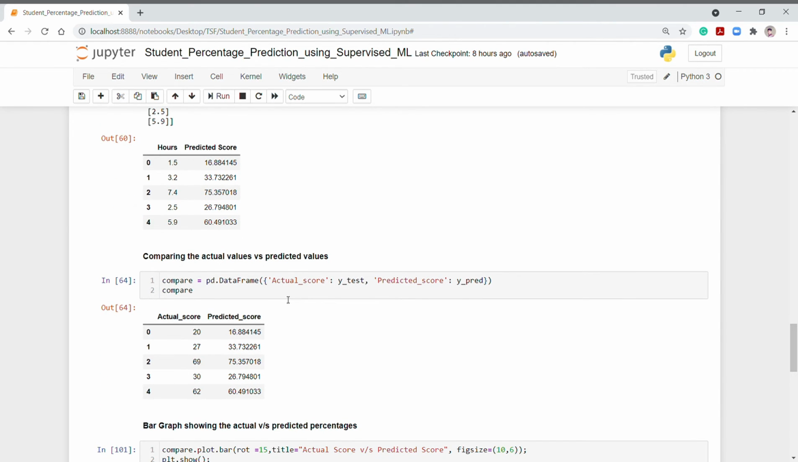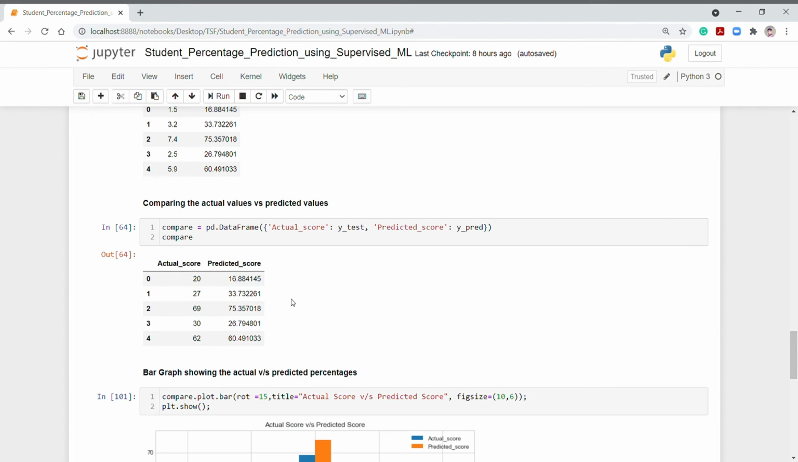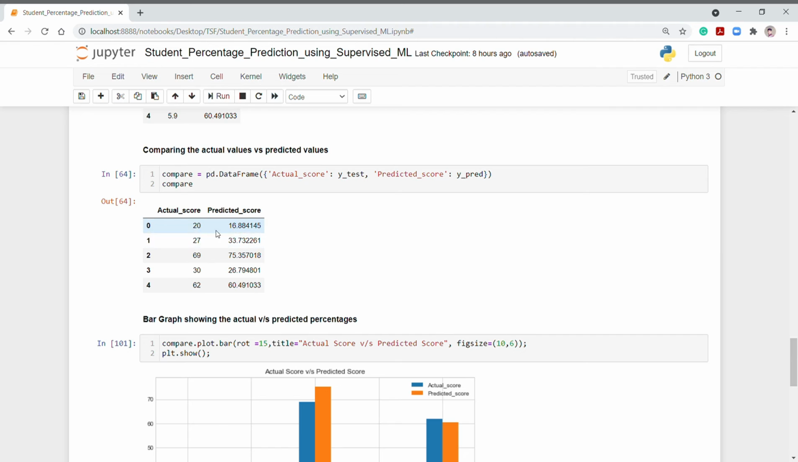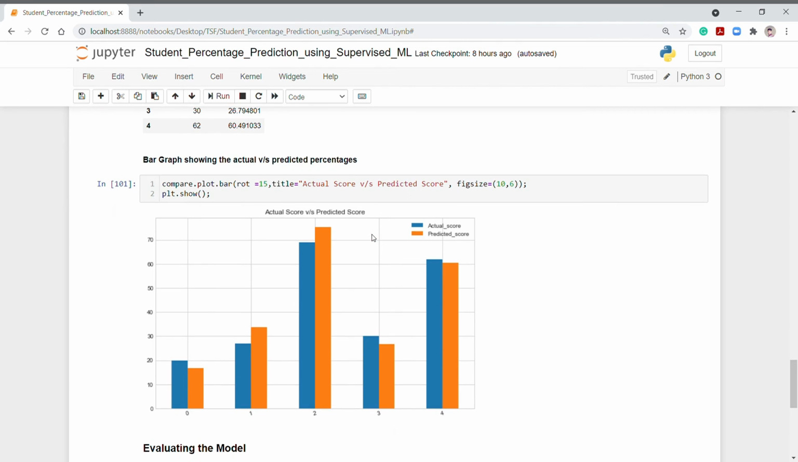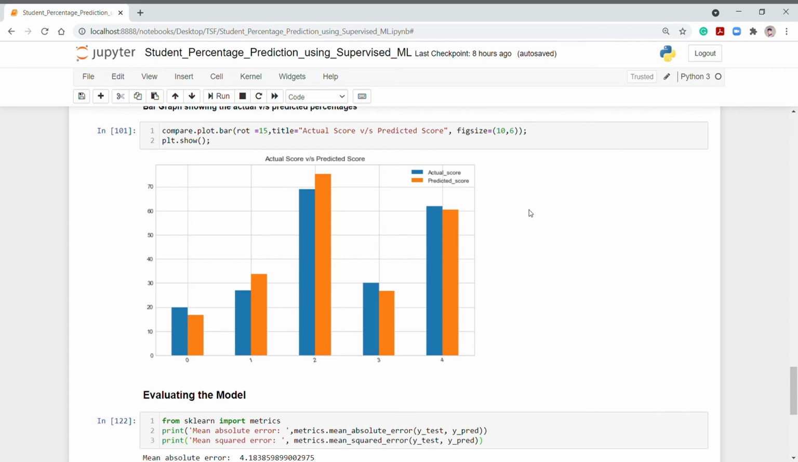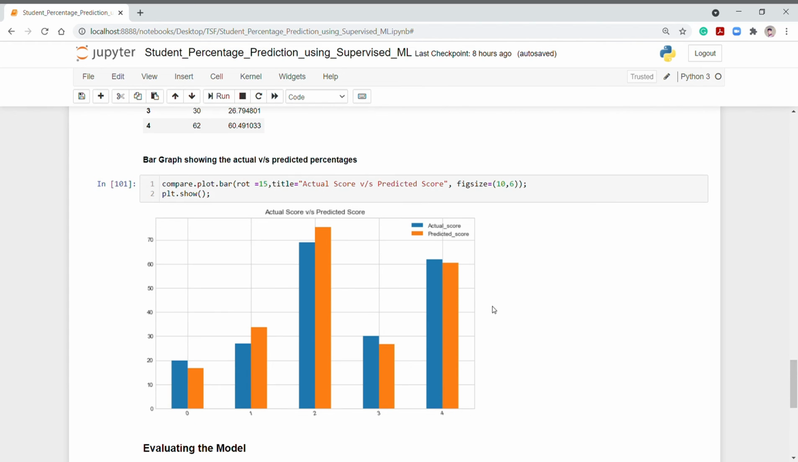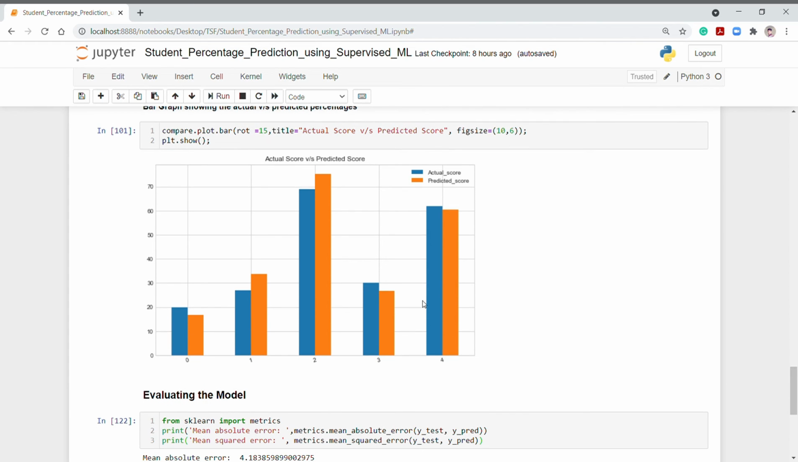Next thing is we need to compare the actual values versus predicted values to see the accuracy of the model. Here, as in the output, it can be seen our actual score and predicted score. So the model is working quite good and accuracy is actually quite good. In order to visualize this comparison, I have used a bar graph, which shows the actual versus predicted percentages. Here the blue bar represents the actual score and the yellow bar represents the predicted score. So it can be seen from the plot of the graph.